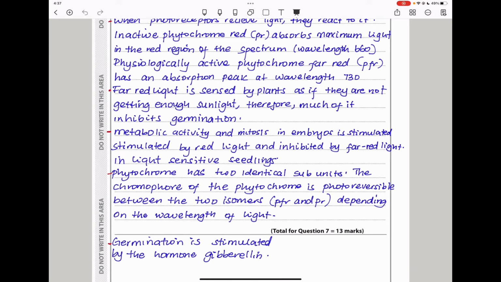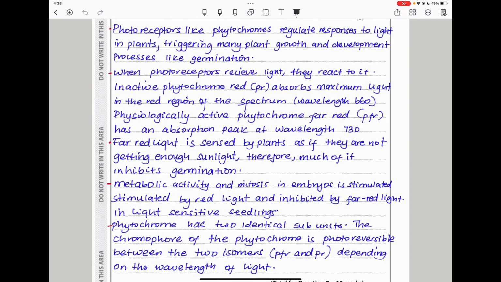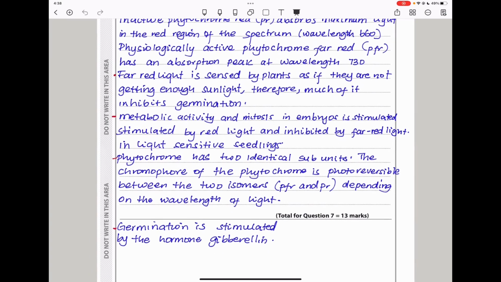So the phytochrome has two identical subunits. There is the chromophore of the phytochrome, which is photoreversible between the two isomers. Of course, I already said this. It's photoreversible between PFR and PR, depending on the wavelength of light. Like I said above, we have 730 nanometers as well as 660 nanometers. The 730 is for the far red, as well as the 660 being for the phytochrome red.